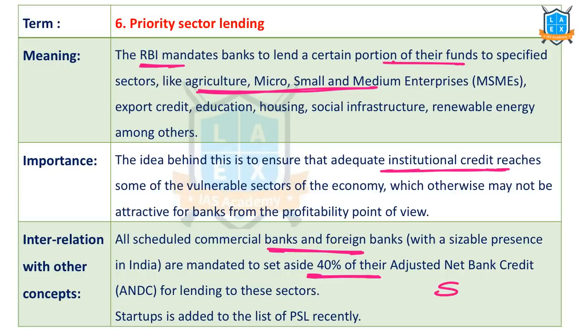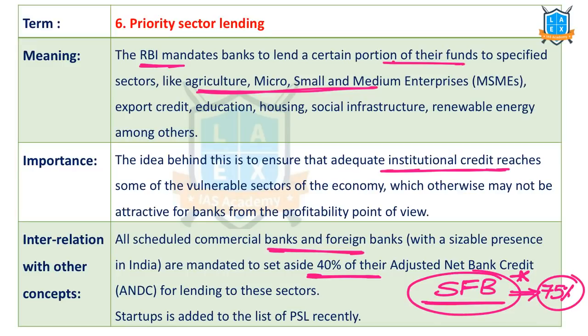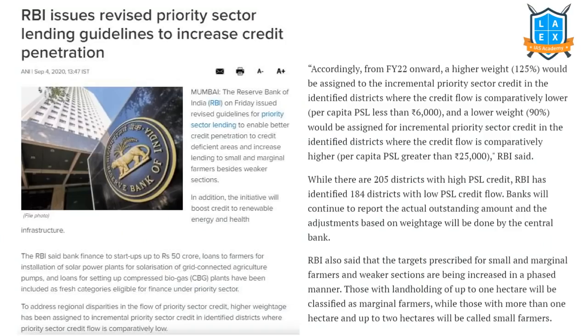We have the small finance banks. Do you know this? Small finance banks and payment banks are called differentiated banks. Small finance banks have to give 75% of their total loans to priority sectors only. Important: recently, startups were included in the priority sector list. That's why this is in the news. Right? Priority sector lending is in the news.